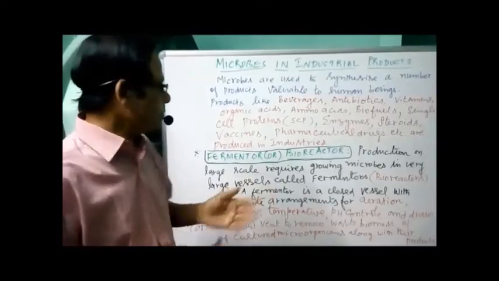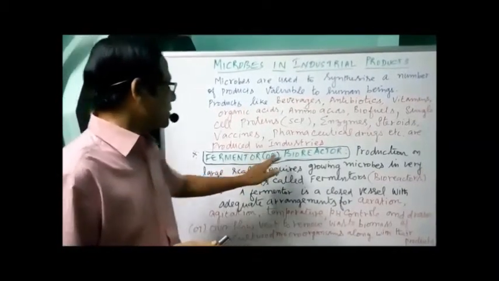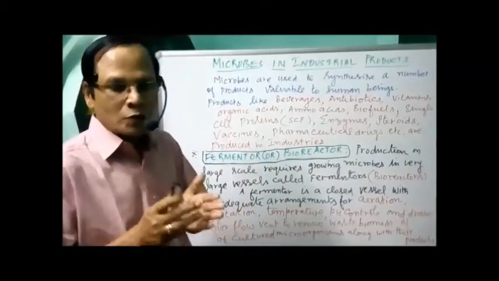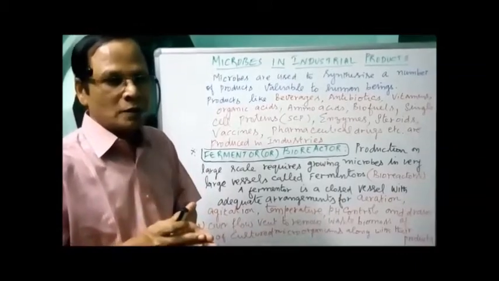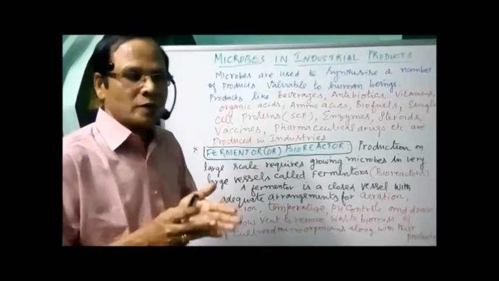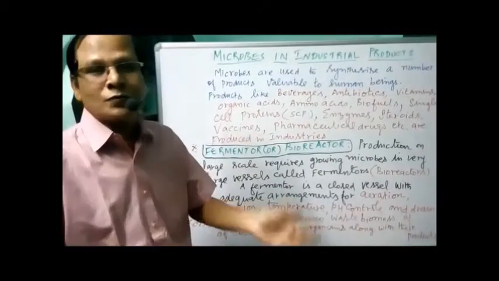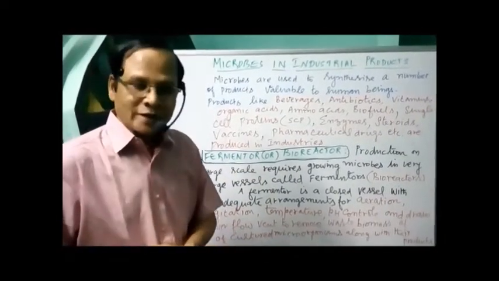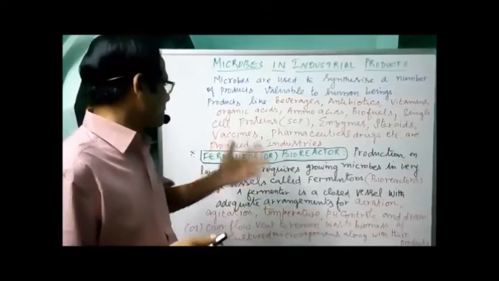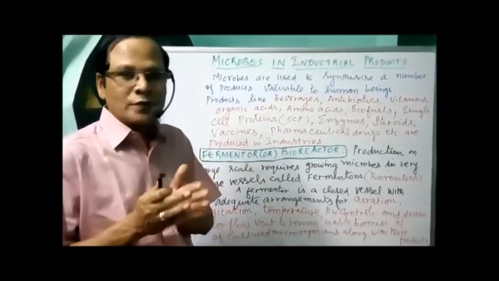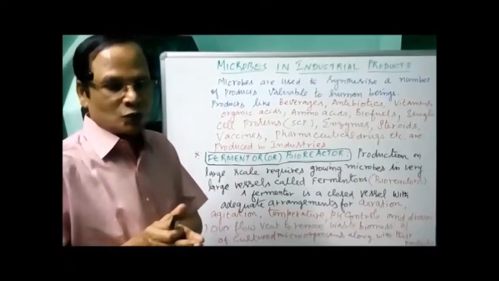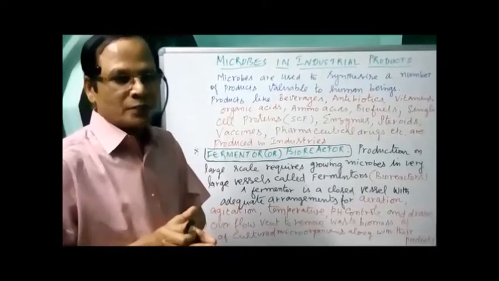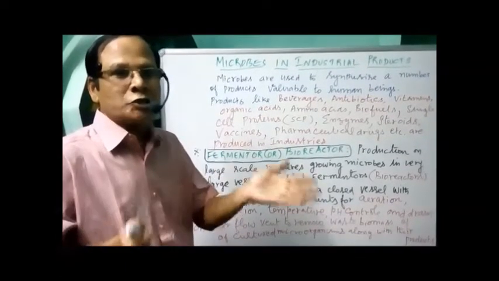vessel. The name of the vessel is called fermenter or bioreactor. If you want to produce on a large scale, you have to grow the microbes in a large vessel. The name of the vessel is what is known as a bioreactor or fermenter vessel. So this fermenter vessel is actually a closed vessel with adequate arrangements.